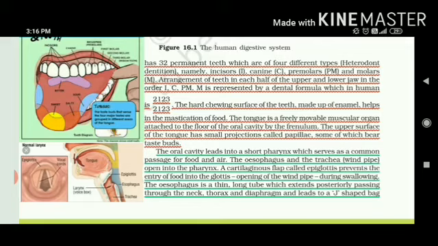So how do our teeth work? First of all, they bite the food. Suppose you have to start with an apple. First of all, you will take a bite with the help of incisors. Then it is followed by chewing. Chewing is done by teeth. They are covered with enamel. Enamel is the hardest part of our body, harder than bones also. It is made up of calcium. That's why it is recommended to take food enriched with calcium so that our bones and our teeth can get stronger. Teeth help in mastication of food.